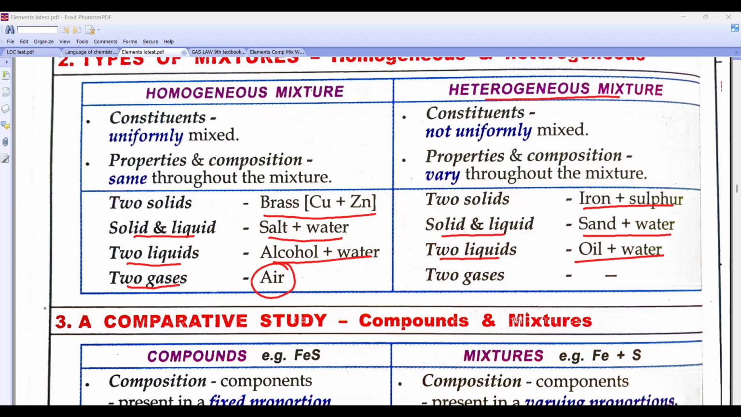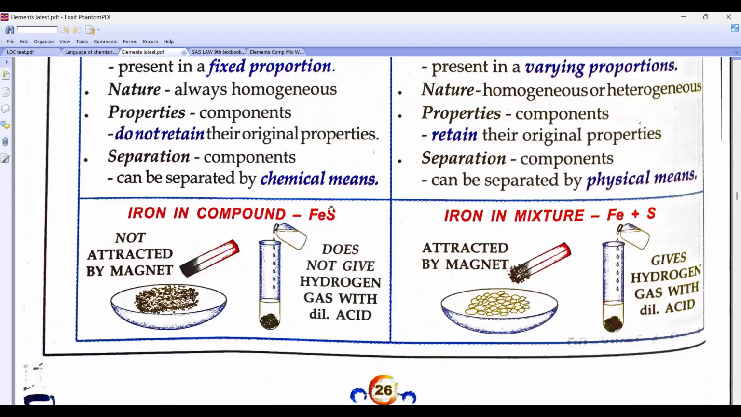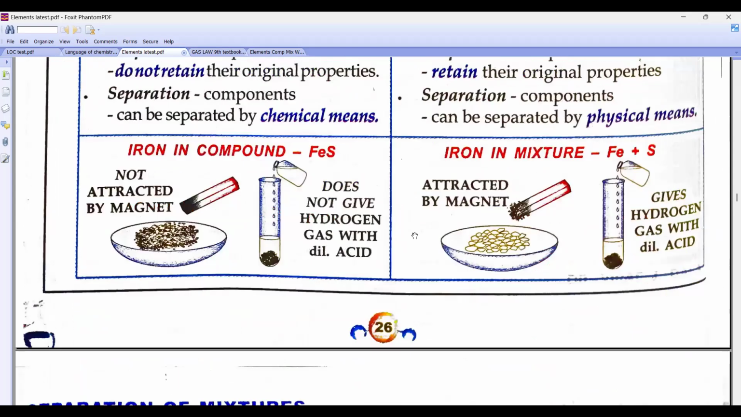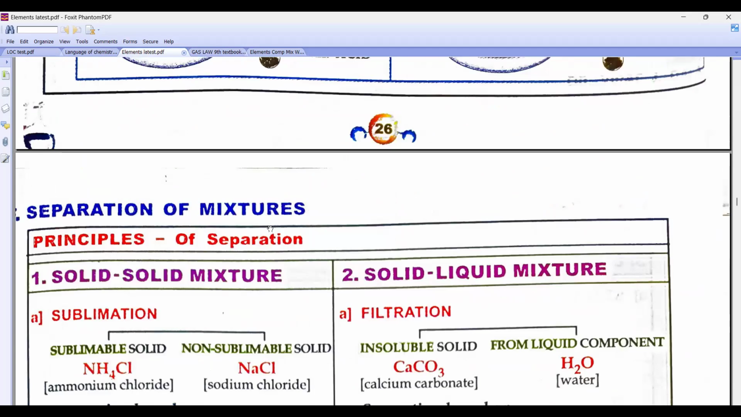Diffusion of gases. Look, beta, we have done this distinguishing and I have explained this example also. If I take Fe sulfide, this is chemically reacted, beta, so it will not get attracted. But if I take Fe and sulfur, all the Fe will get attracted. Are you getting it, beta? So we have done all this technique, beta. I'll just show you here also.